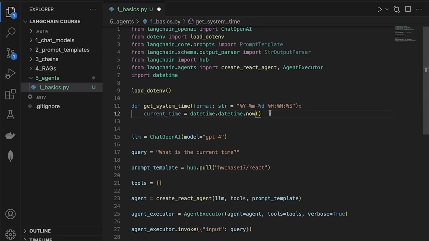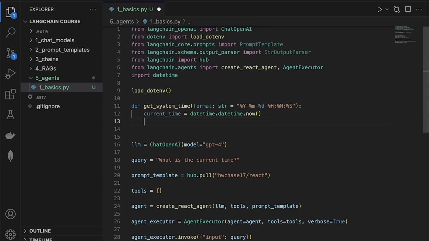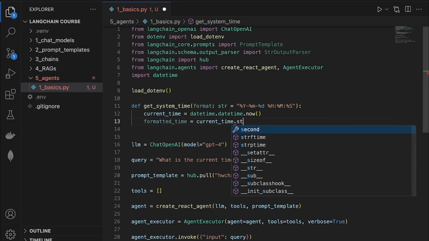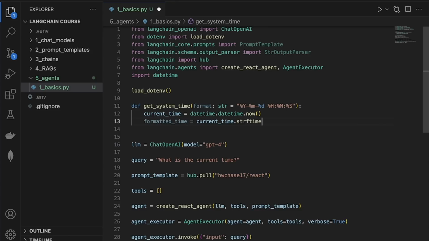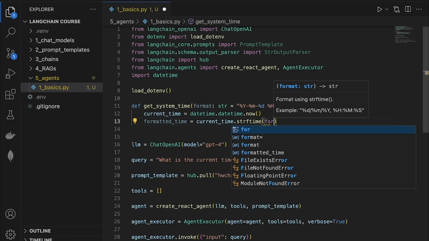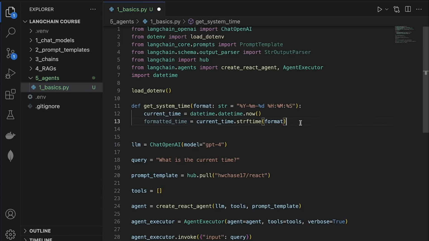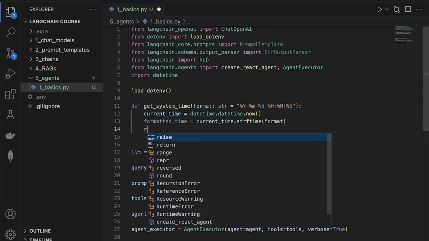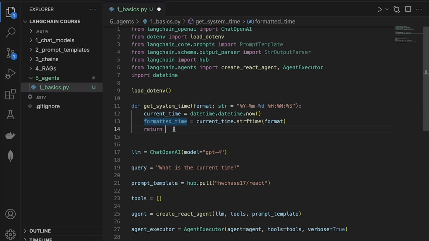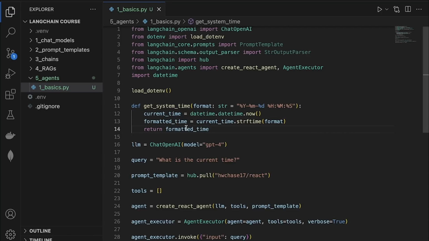I also want to format the time, so I'll say formatted_time equals current_time.strftime and pass in the format right here. If the LLM decides to not pass in a certain format, then it will just default to the default format. And that is it. Let's return this now, and that is it for the function definition.